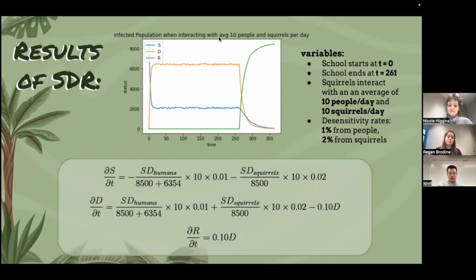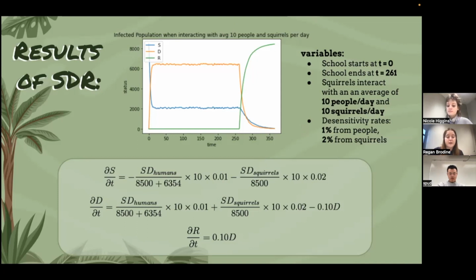And lastly, remember, we're going to keep the foxes as part of our model, keep the predators involved. Squirrels can continue to interact with their predators, which returns them to the susceptible population for as long as humans are present. And what we're saying is there's a 10% chance, as Nicole was talking about, that they're going to interact with the fox and return to prey behavior.